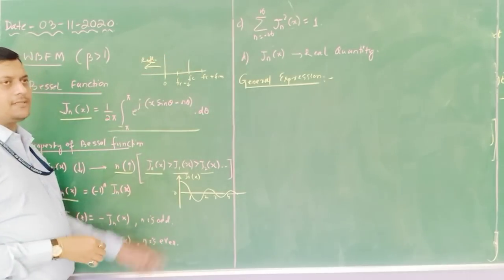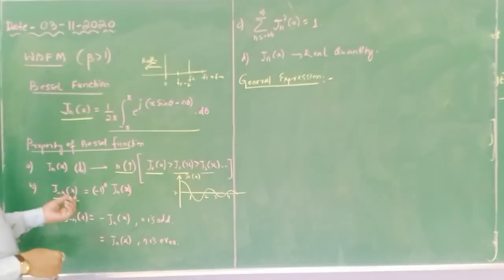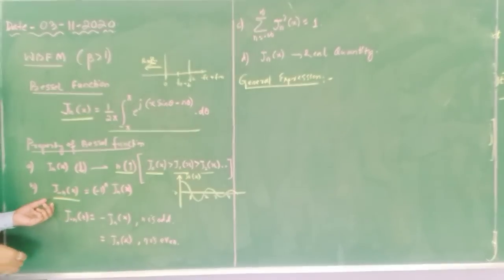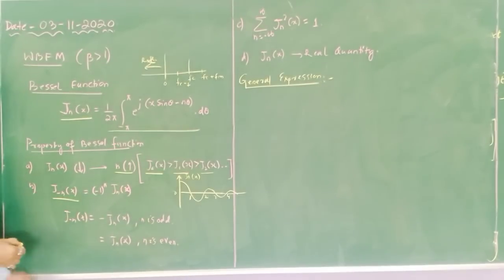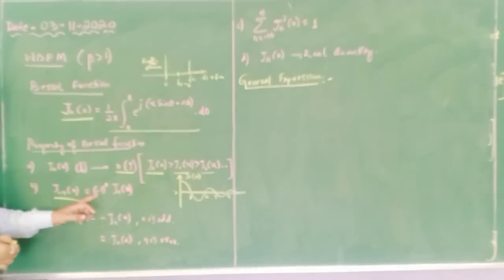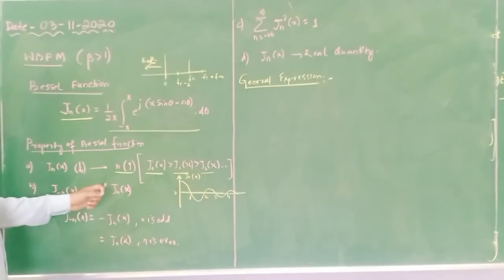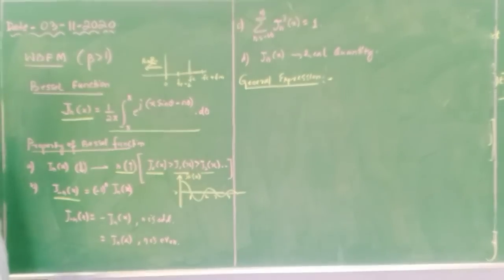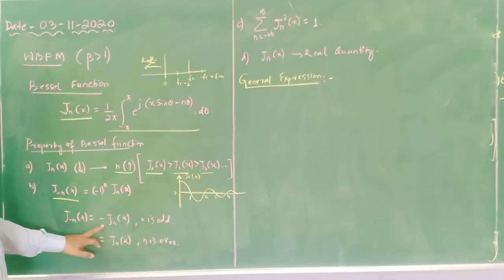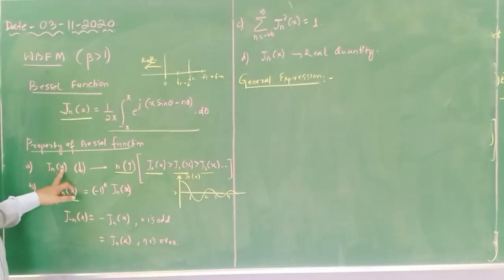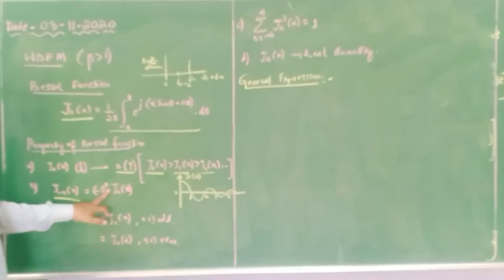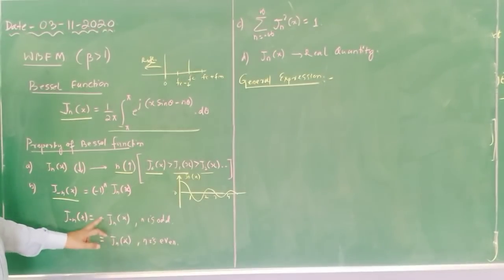When we represent this reflection part, these terms will come. So J suffix minus n of x is equal to minus 1 to the power n times Jn of x. Now if n is odd, we will get the negative value of Jn of x. If it is even, we will get the positive value.